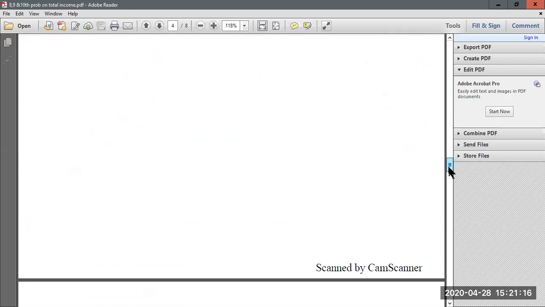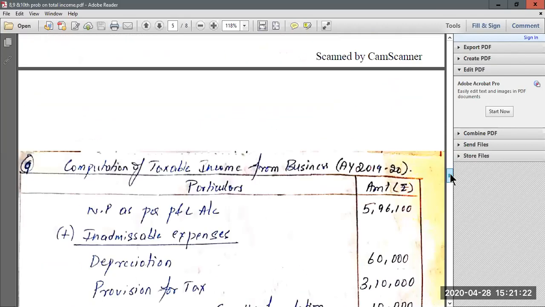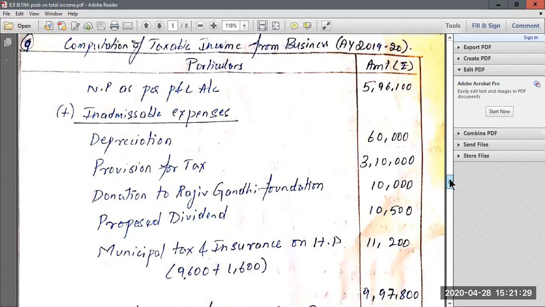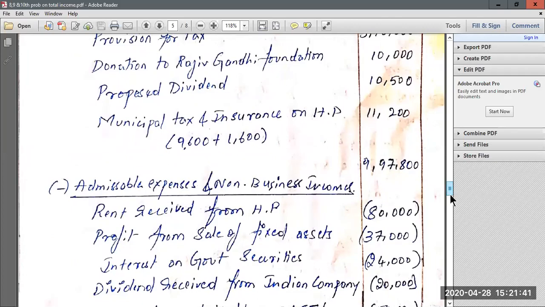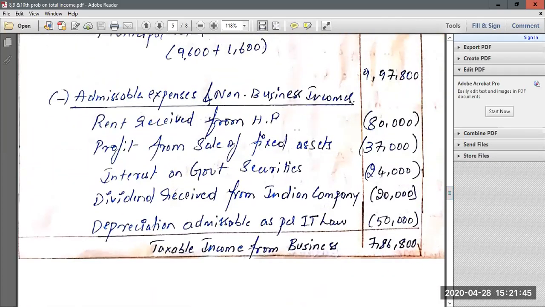Then they have given additional information; we have already discussed this. Now let us go to the problem and see how we have to solve it. Start with net profit as usual, 5,96,100. Add all inadmissible items, that is, depreciation debited to the P&L account, provision for tax, donation to Rajiv Gandhi Foundation, proposed dividend, and municipal tax and insurance on house property. Then you will get a total of 9,97,800. Then again you have to deduct certain admissible items or non-business income.